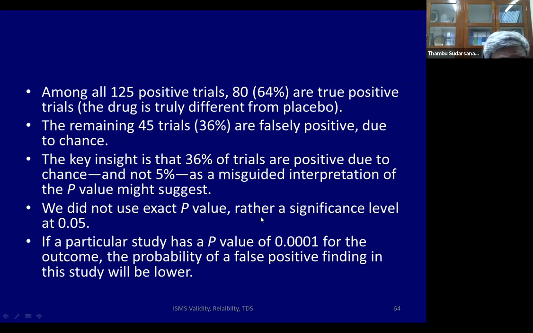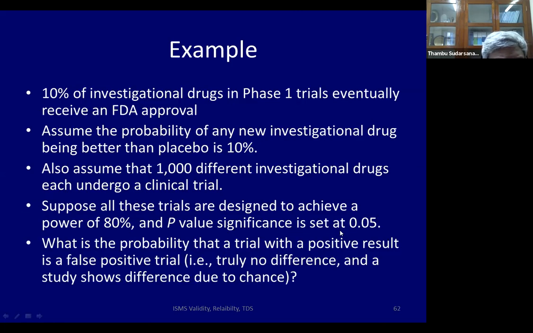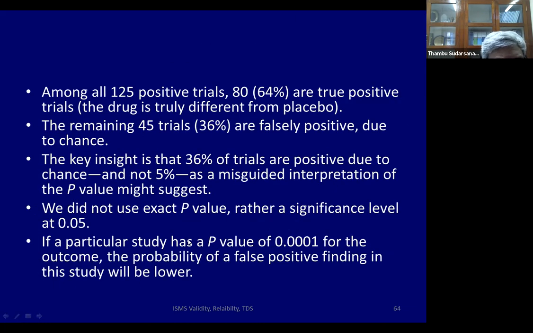Here we did not use exact p-values. We just used that. Now each study will say a different thing. When they publish a study, they'll say p-value maybe we have set at 0.049 or 0.001. We assume the general value of 0.05. If a particular study has a p-value of 0.001 when they started off for the outcome, then the probability of false positive finding in the study will be lower. That we have to acknowledge.